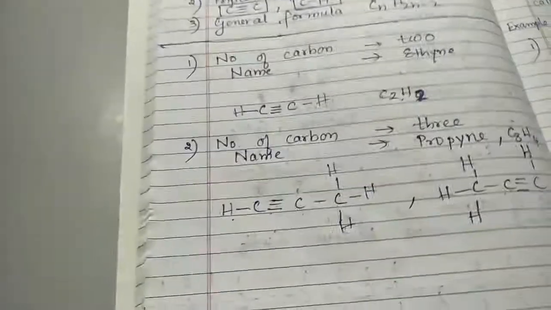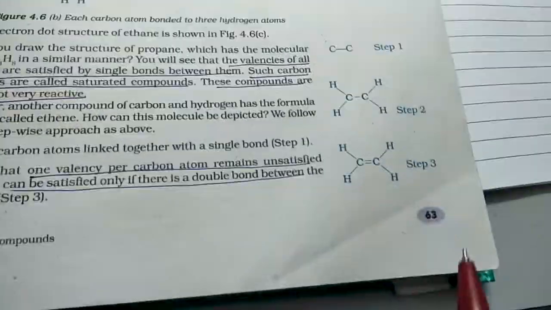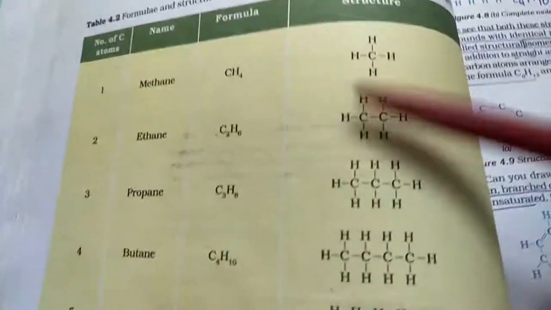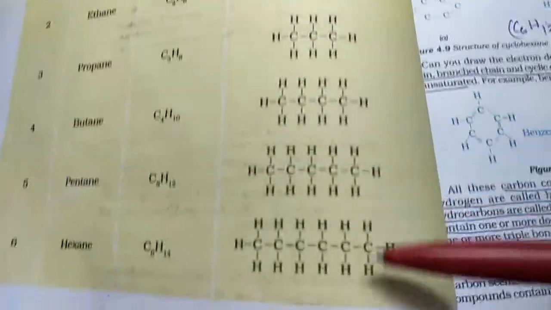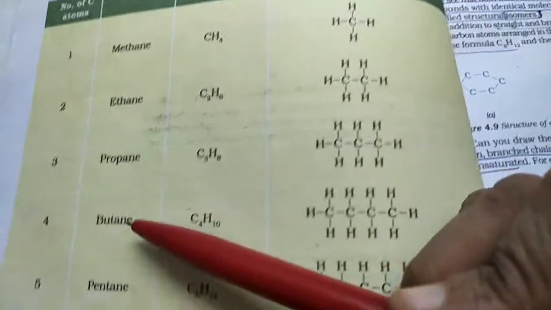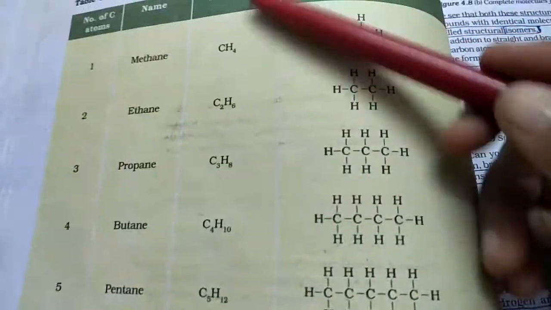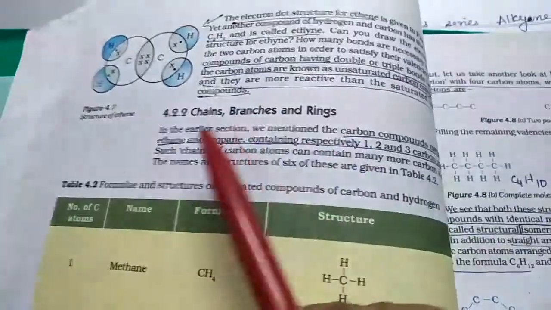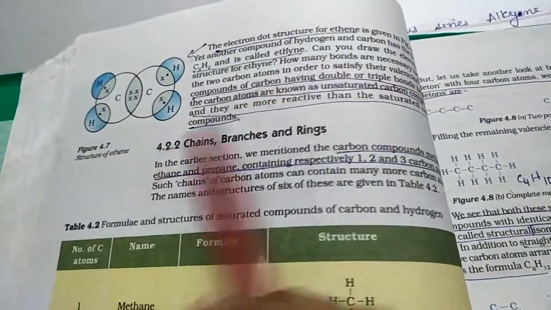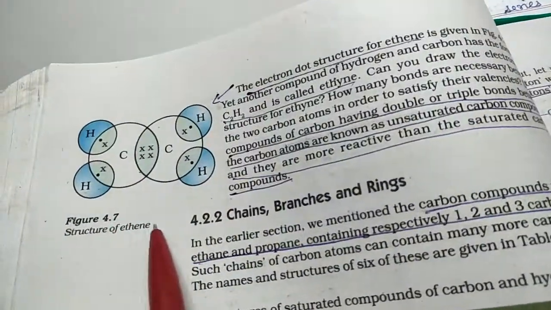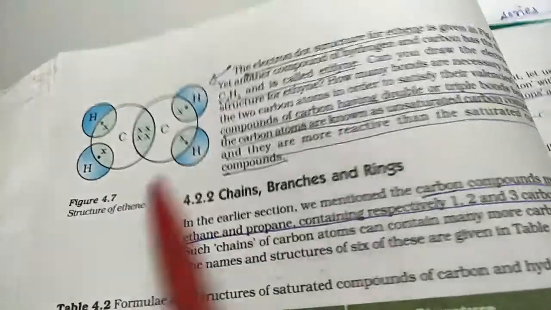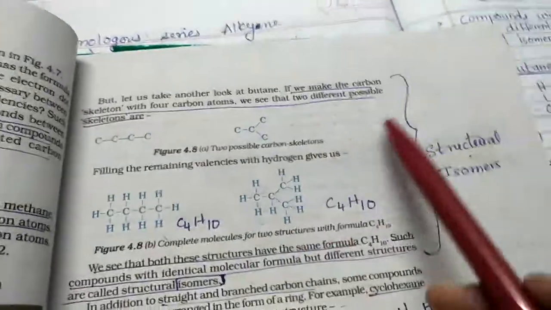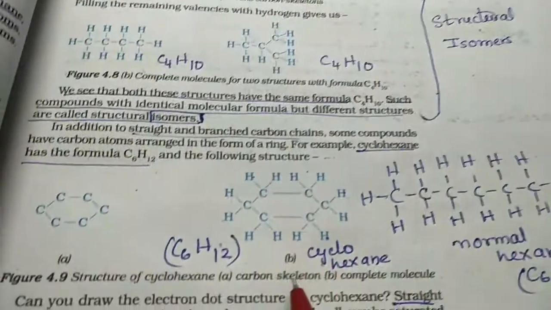Now let us see what we have covered from the textbook part. The textbook part we have covered is page number 63. Now we have to learn this formula which I have already shown, these are the alkane series. That is methane, ethane, propane, butane, pentane, hexane. So 1 carbon atom, 2 carbon atoms, 3, 4, 5 and 6. So this part we have covered, and these are the electron dot formulas of different compounds given to you, that also you have to learn. This is about isomers which I just now taught you.